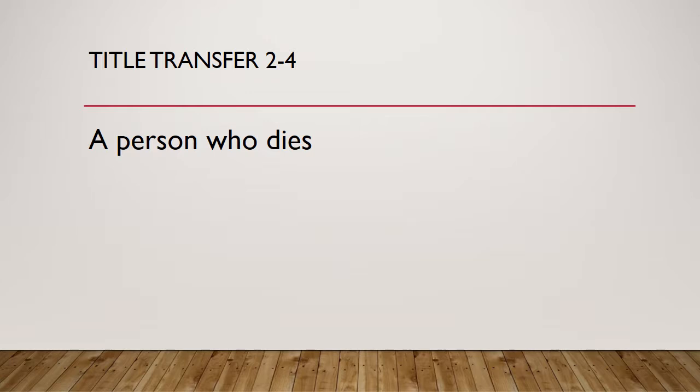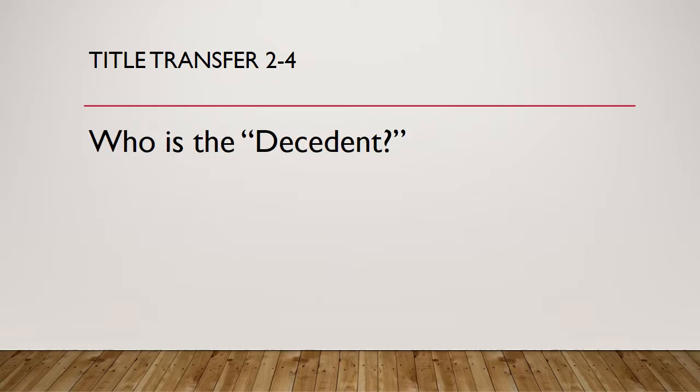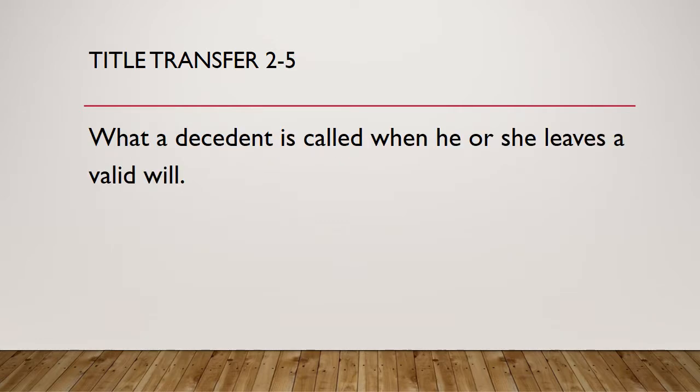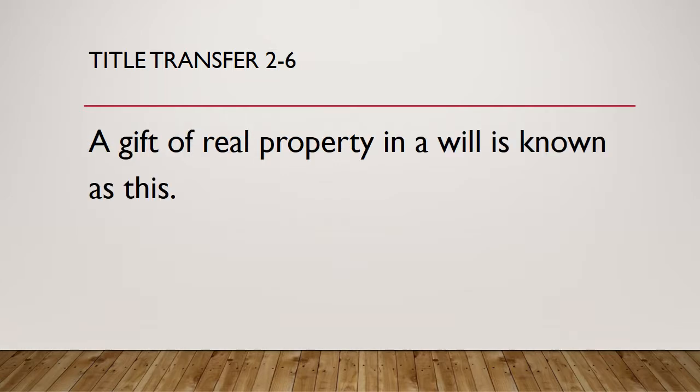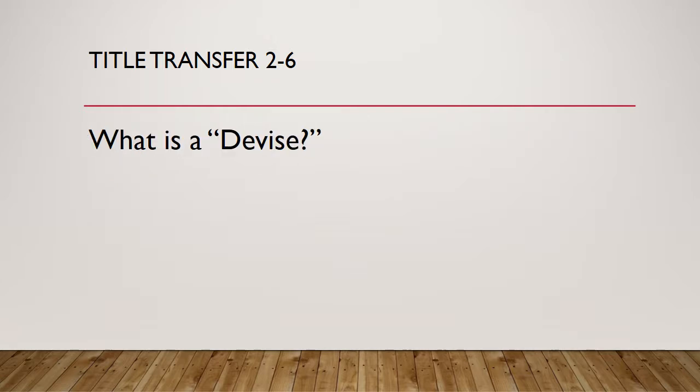Question 4. This is a person who dies. Who is the decedent? Question 5. What a decedent is called when he or she leaves a valid will. What is the testator? Question 6. A gift of real property in a will is known as this. What is a devise?